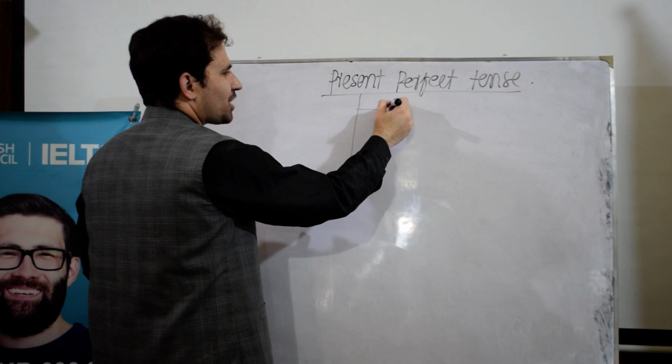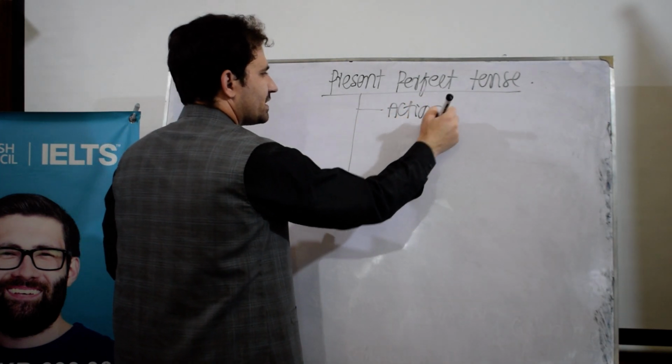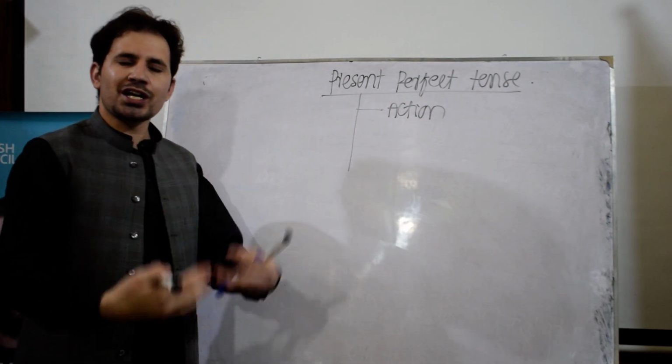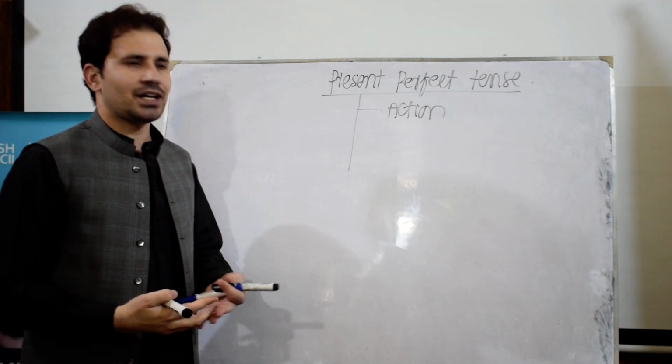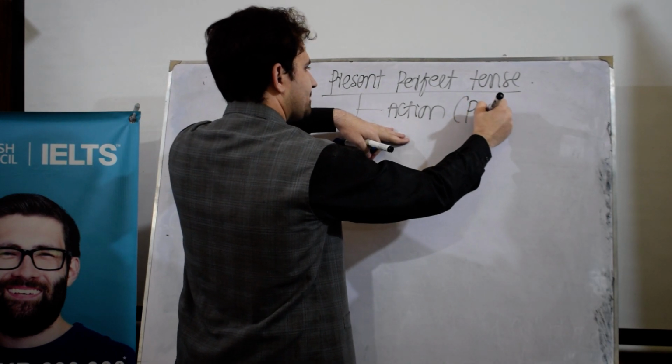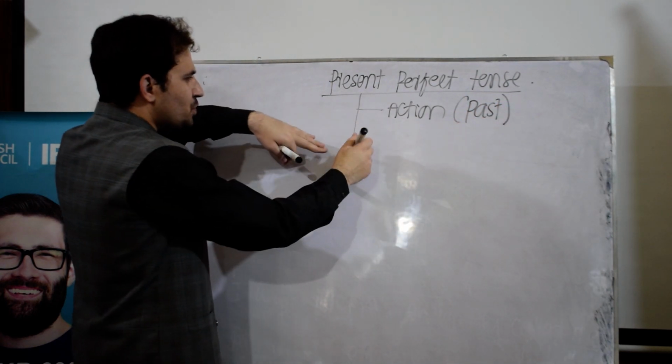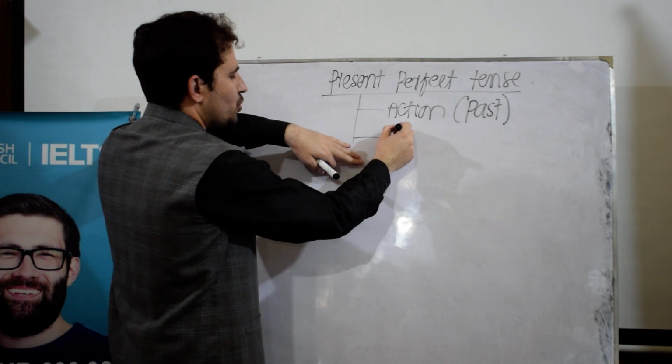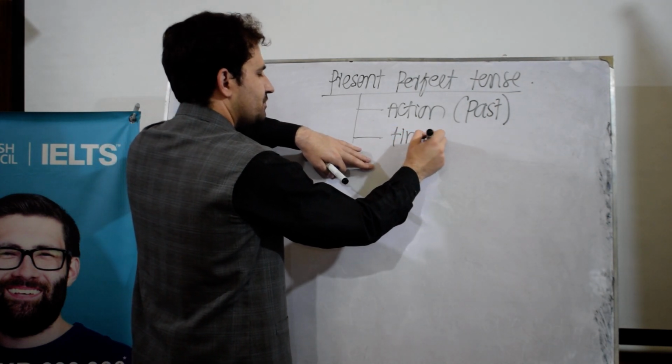Number one, that action. We are talking about actions, activities, events that happened in the past. And number two, the second thing you need to know is the time.